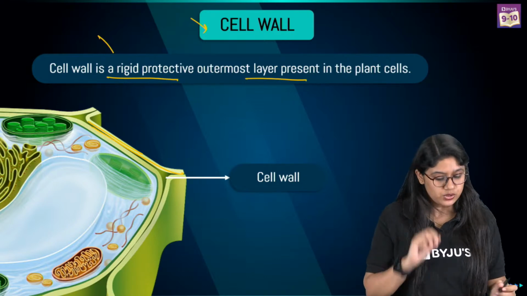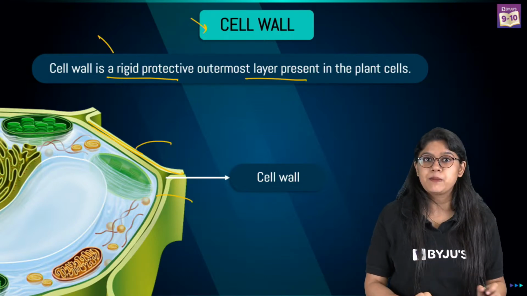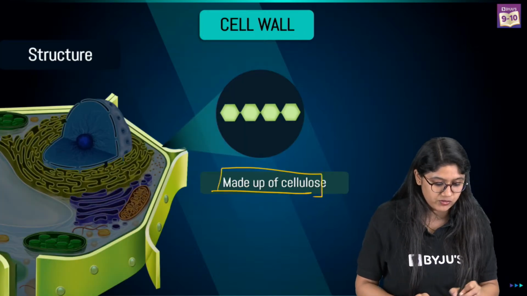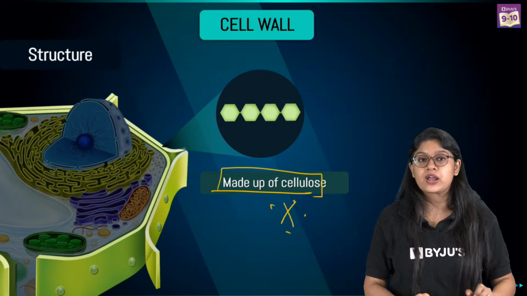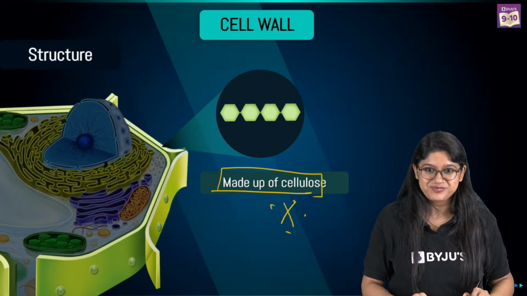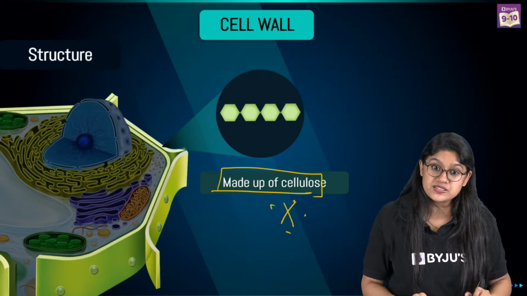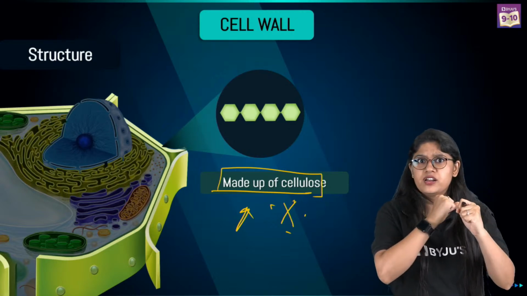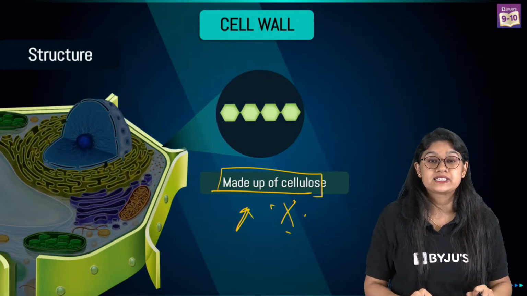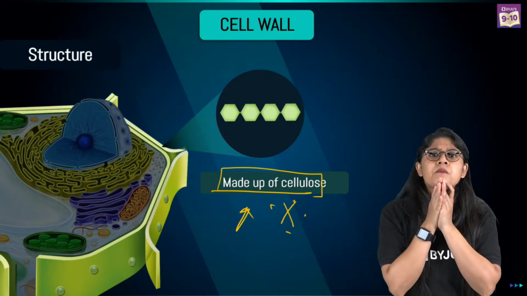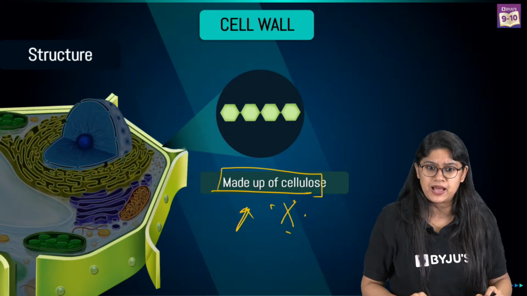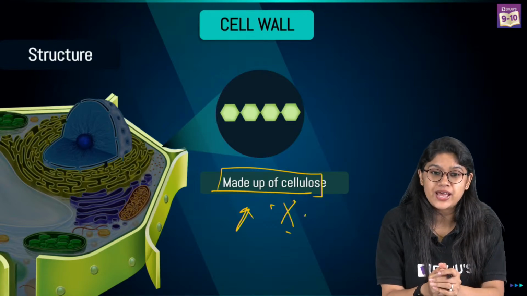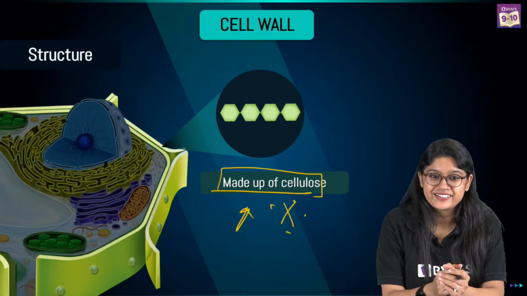So in plant cells, we have two layers: the cell wall and the plasma membrane. The cell wall is made up of cellulose. This is important, everyone. Keep it in your notes. Because it is made up of cellulose, our cell wall is very rigid and really very strong. It provides the outer structure and a protective covering to the plant cells. Very good, everyone. Are we clear with this?